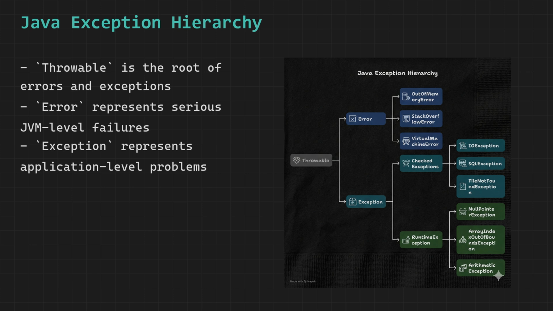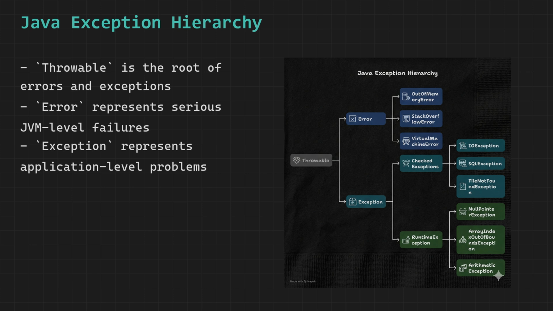Exception represents problems that occur at the program level, things you as a programmer can anticipate, catch, and recover from. Someone tried to open a file that does not exist. A network connection was refused. A number was divided by 0. These are situations your code can handle gracefully. Exception itself splits into two subcategories.